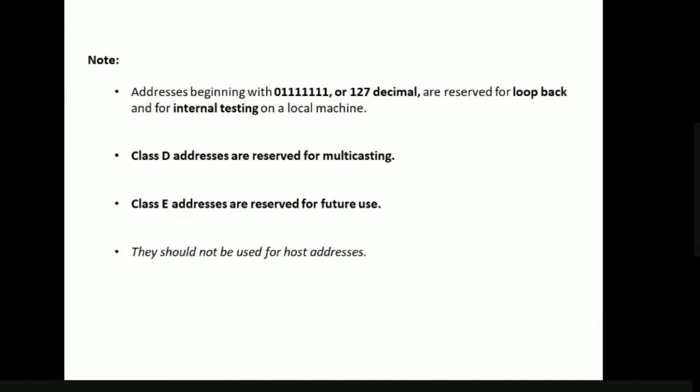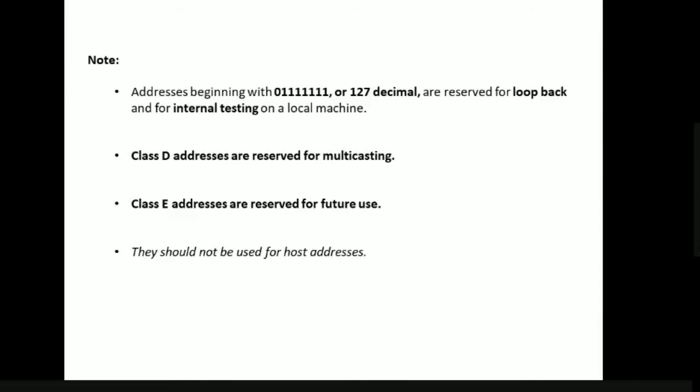Next, class D addresses are only reserved for multicasting, and class E addresses are reserved for future use. So presently we will not use class E addresses in our discussion. This class D and class E addresses are not used for host addresses.